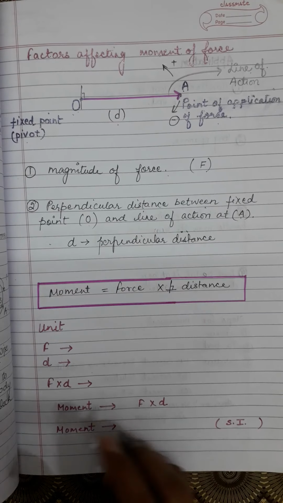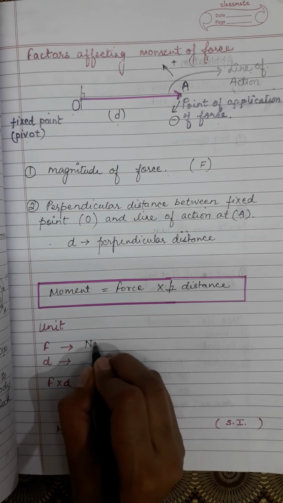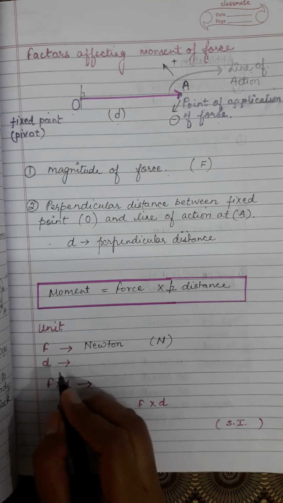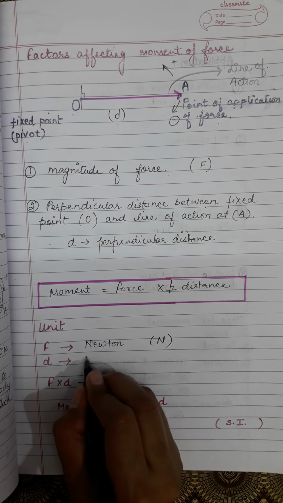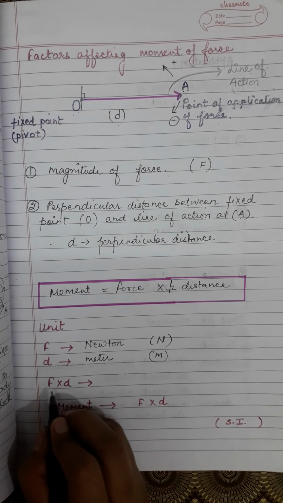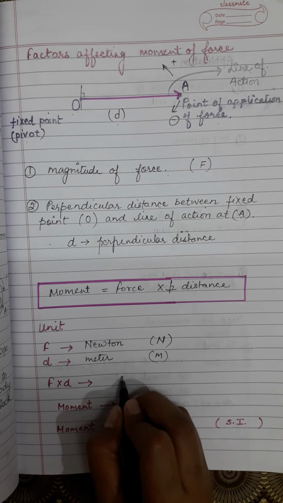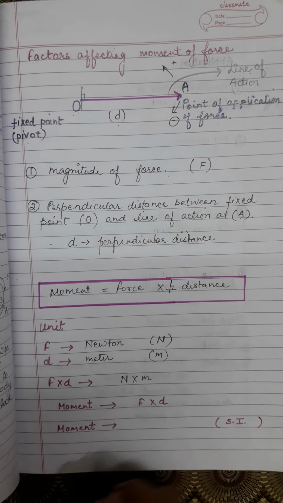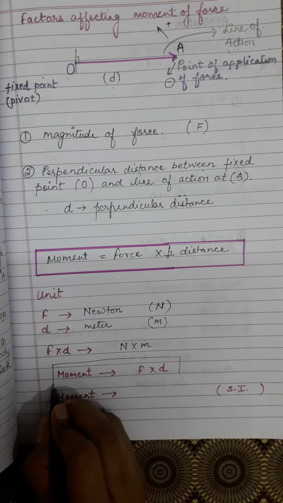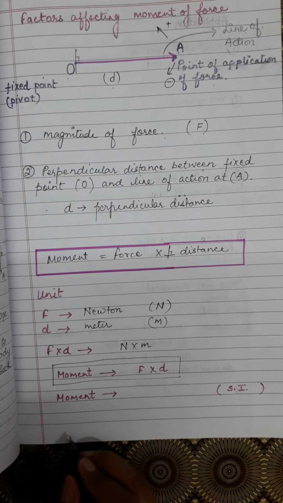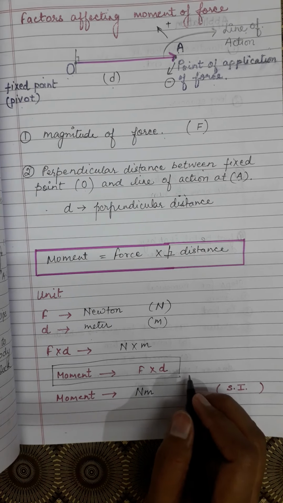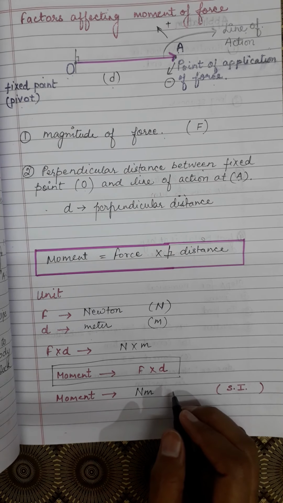Now what is the unit of force? The unit of force is Newton. We will talk about SI units only, denoted by capital N. And what is the unit of distance? It is meter, denoted by small m. So F multiplied by d will be Newton into meter. So the formula of moment is force multiplied by perpendicular distance. So the SI unit will become Newton meter. We will only write the SI unit when we consider standard numericals.